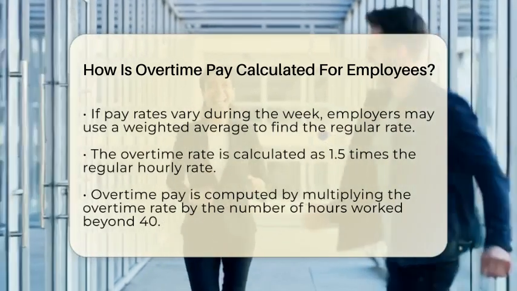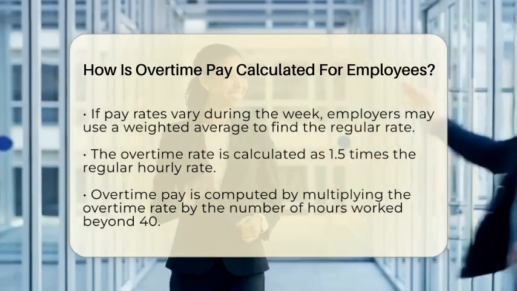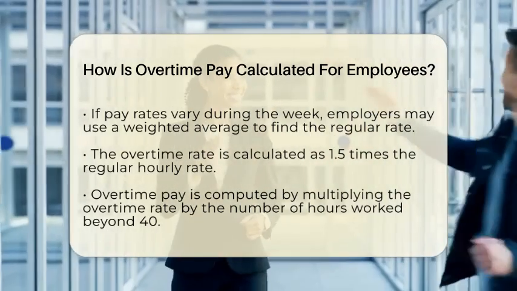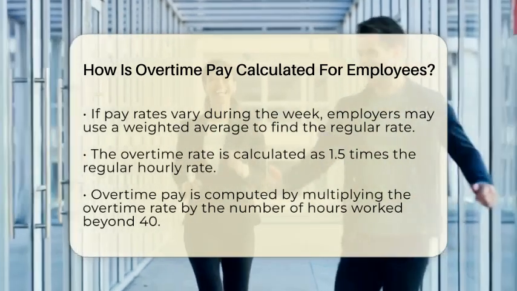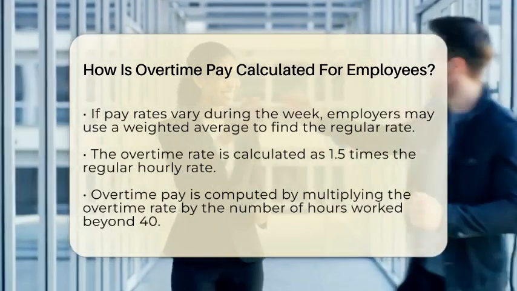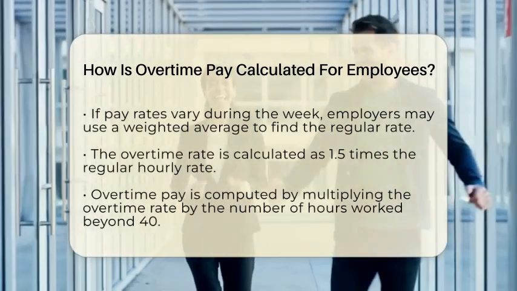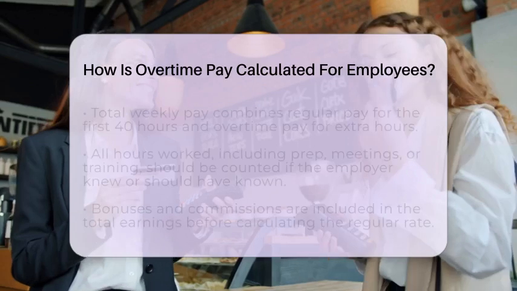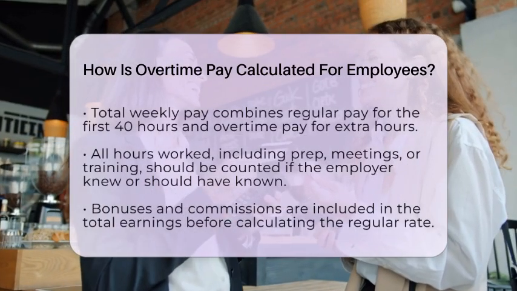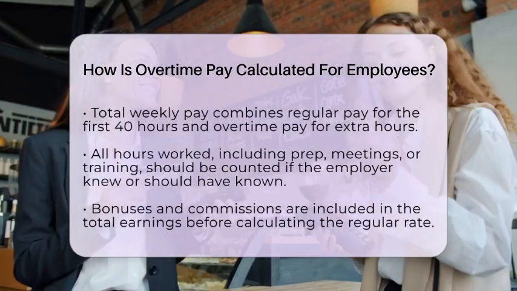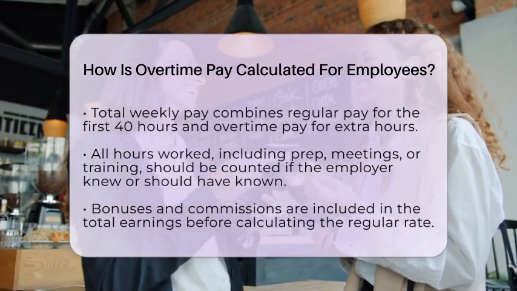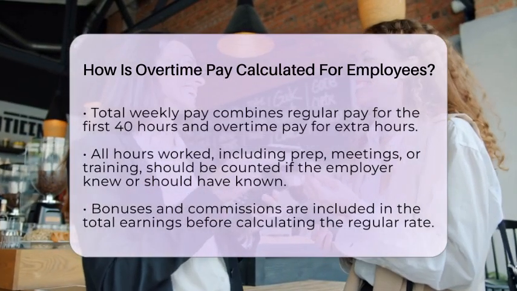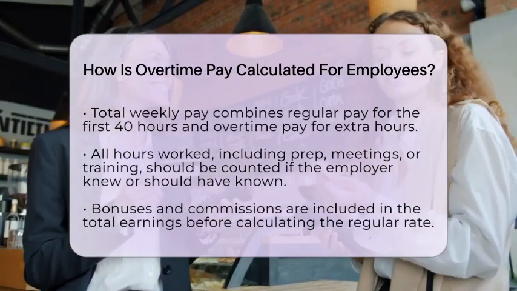Next, they calculate your overtime rate, which is 1.5 times your regular hourly rate. For example, if your regular rate is $20 per hour, your overtime rate becomes $30 per hour. Then, they multiply the overtime rate by the number of hours you worked beyond 40. If you worked 45 hours at $20 an hour, your overtime pay is 5 hours at $30 an hour, totaling $150.